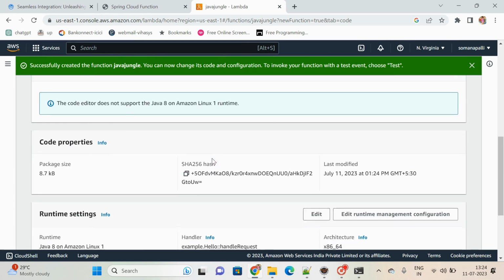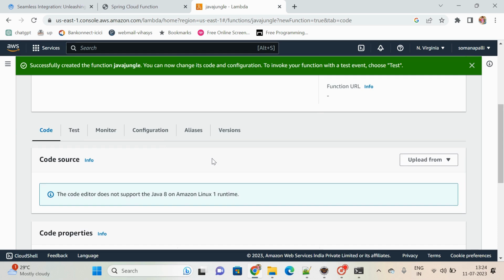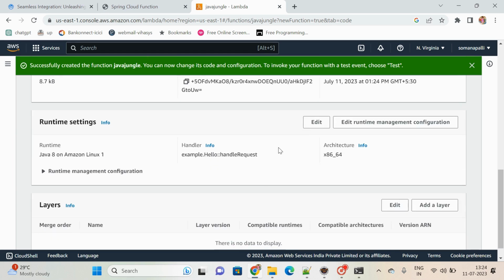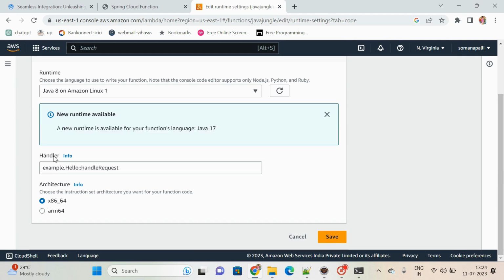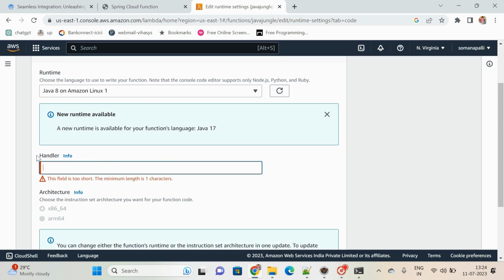But in this Lambda, if you are observing in the code, runtime settings is there. Here you need to click on this. It is expecting the handler class. When you are working with AWS Lambda, it is always expecting the handler class itself. That is the input for the Lambda itself. You may ask one question, sir, how can we prepare that particular handler class? It is very simple.